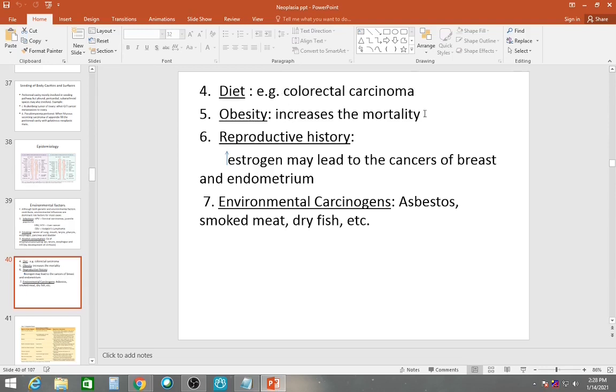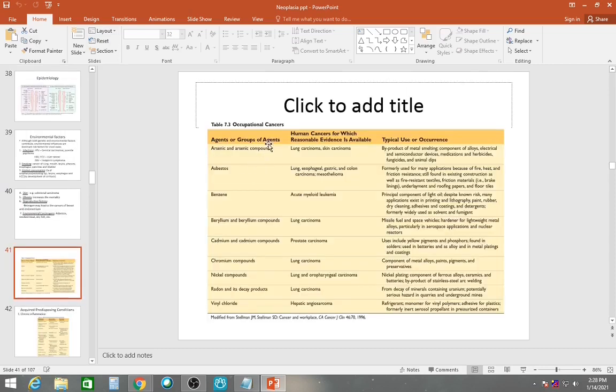Obesity, it increases the mortality. Reproductive history. Increased amount of estrogen may lead to cancers of breast and endometrium. And there are some environmental carcinogens as well. Asbestos. Asbestos will lead to lung cancer. Smoke will lead to gastric carcinoma. Dry fish will lead to nasopharyngeal carcinoma, etc. And these are some of the occupational cancers. These are some of the agents, and the cancers which they may cause.